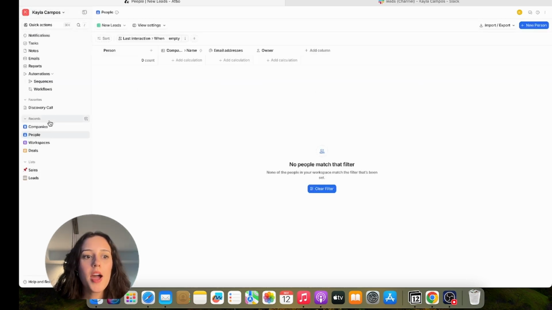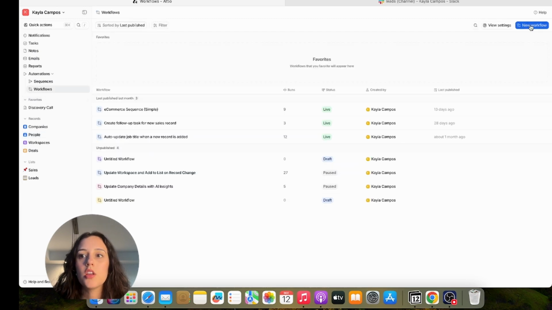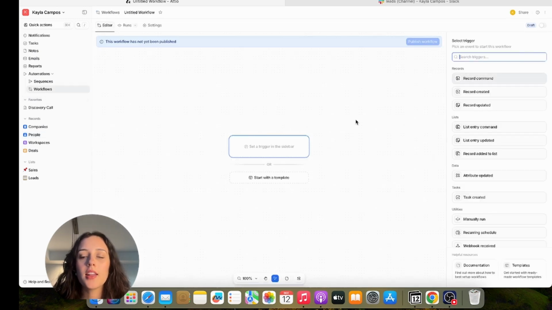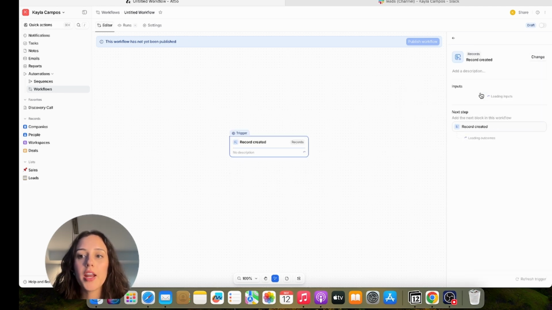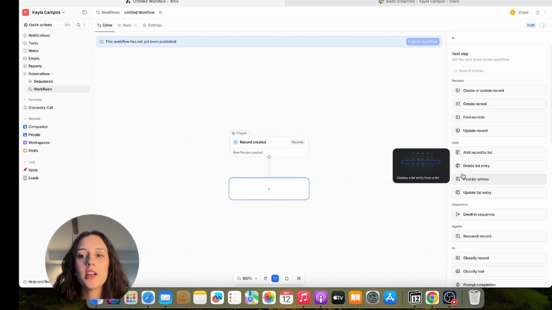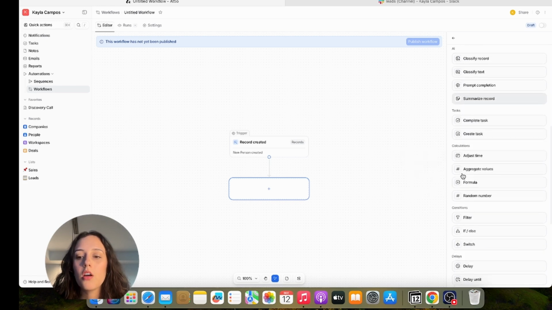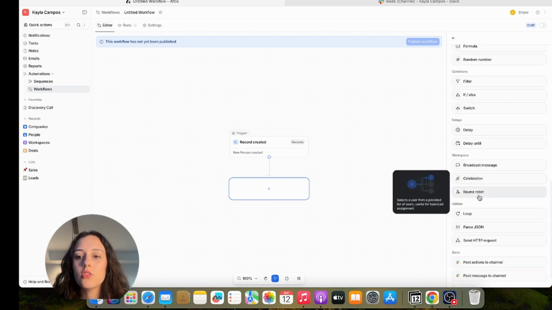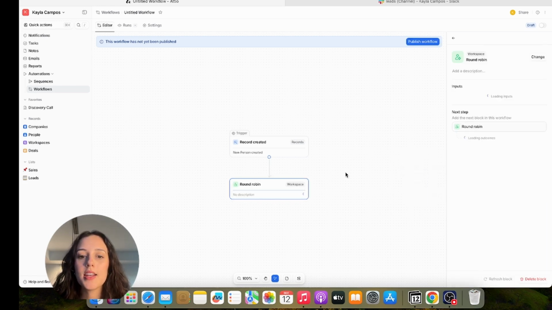Okay, so now I'm going to get started on my workflow. So I'm just going to go back. Going to workflows, new workflow, and let's say I want my team members to be notified when there's a new lead and remind the appropriate team member to reach out. So the trigger is going to be record created. The object will be people. And let's say I assign leads in a round robin format. I'm going to select round robin as the next step.